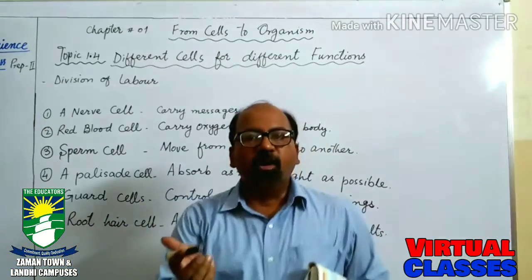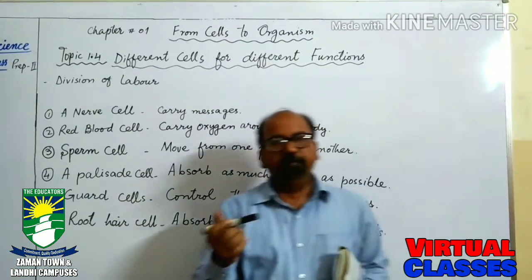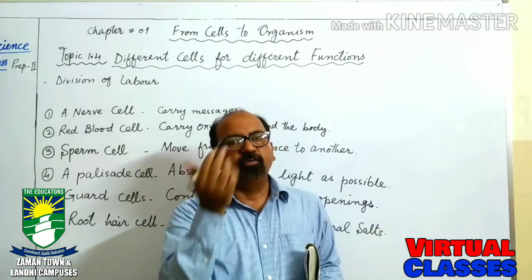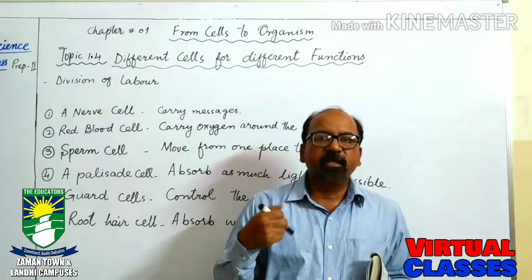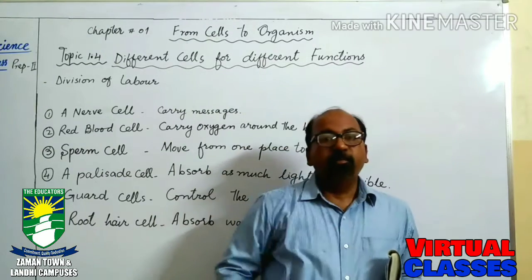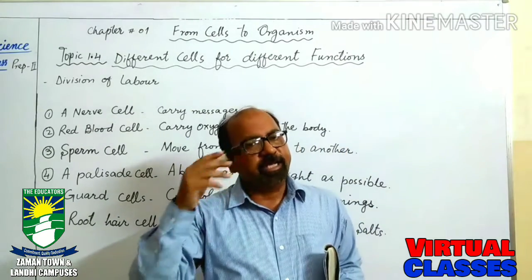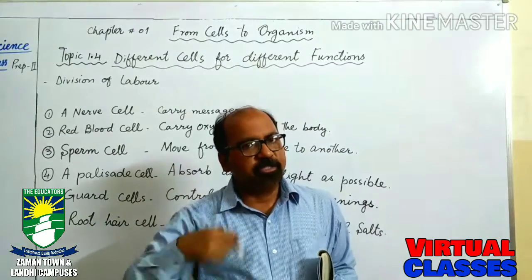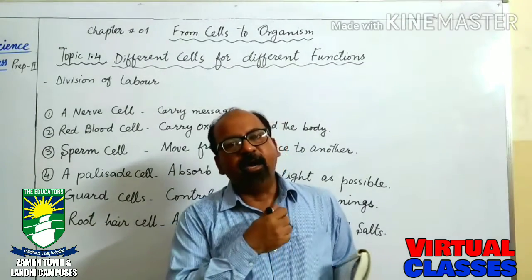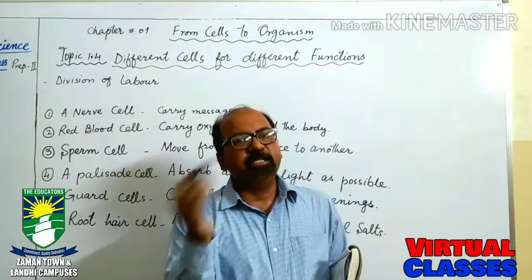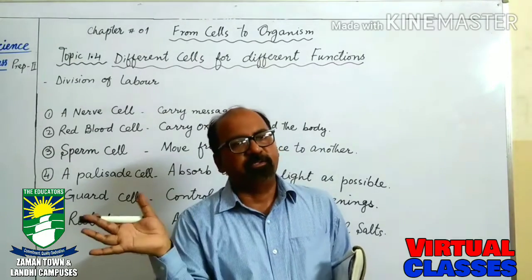For example, when we breathe in, the air or oxygen goes into our lungs, and from these lungs, the blood takes oxygen. Blood takes oxygen from the lungs and then it goes to the heart, and then the heart pumps this oxygenated blood to all parts of the body.